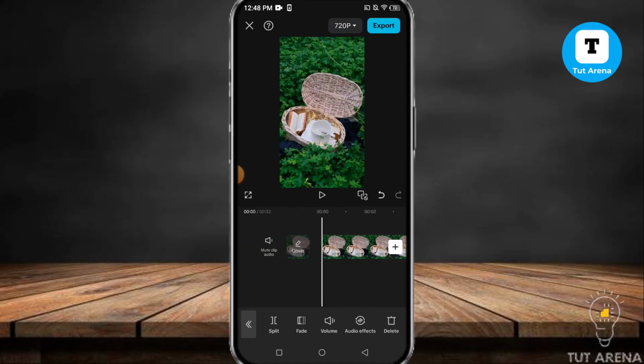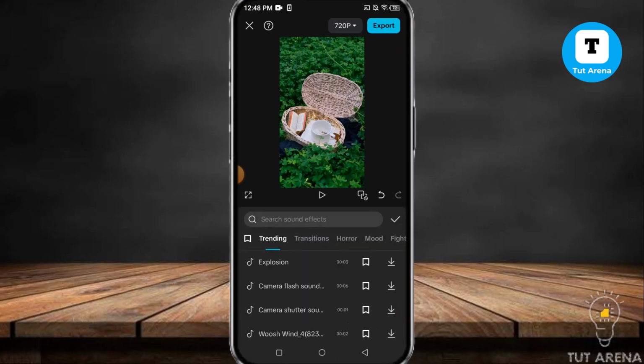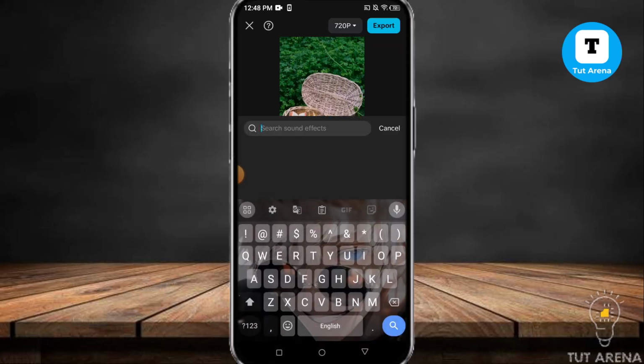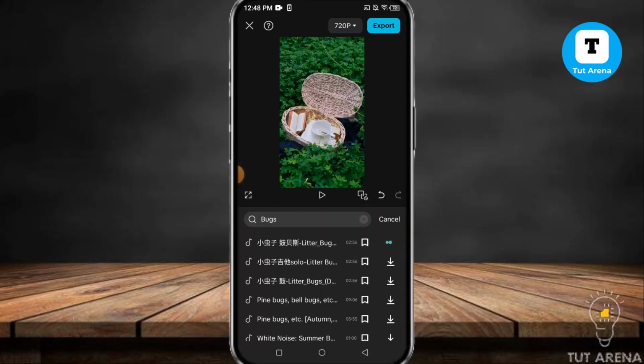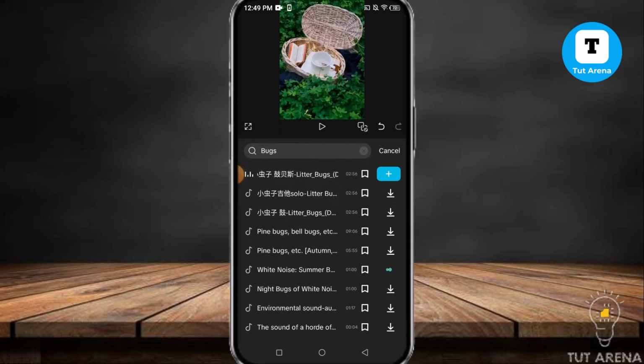And now let's add another sound effect. Here I'm going to search bugs because I want it to make more realistic. And I don't like this sound, and let's scroll down, and here I like this one. Now let's tap on the plus icon,